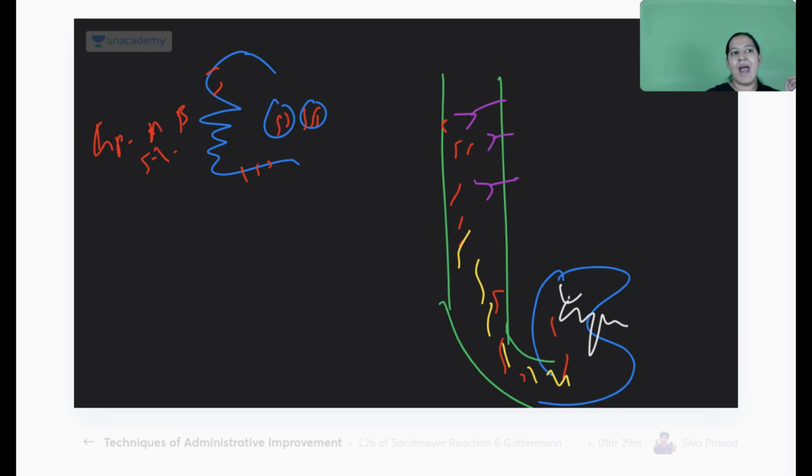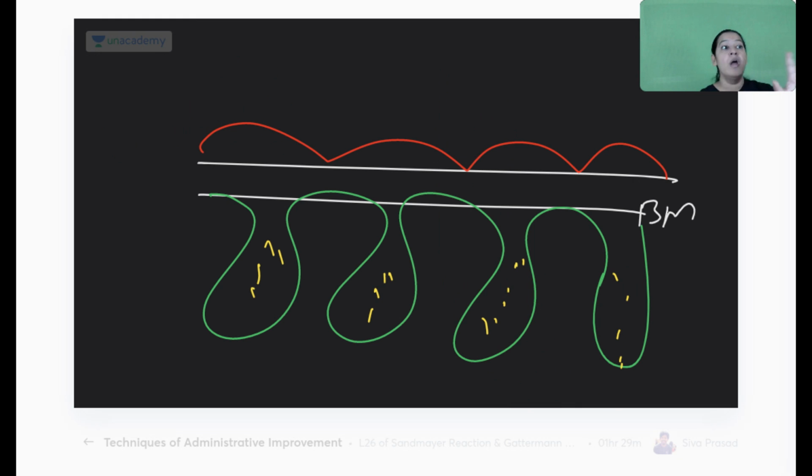Listen to the story. The body is forming antibodies against the bacteria. These are the antibodies, and the antibodies will follow behind it. First the bacteria will go and deposit here. Then the antibody comes behind the bacteria, and the antibody will also deposit here.